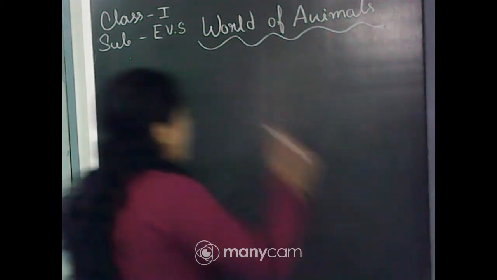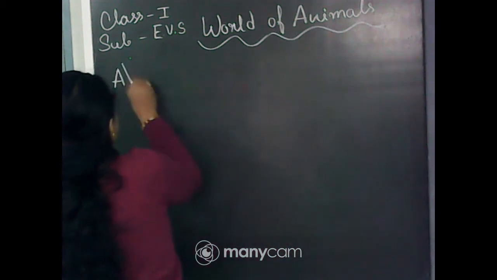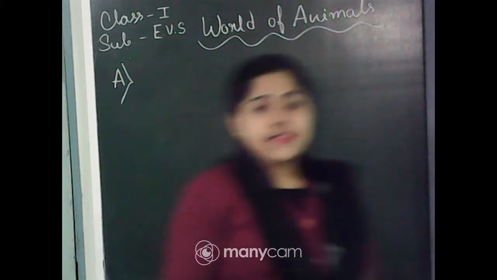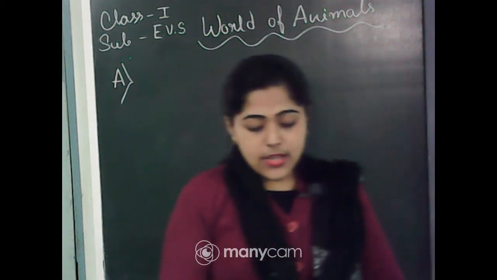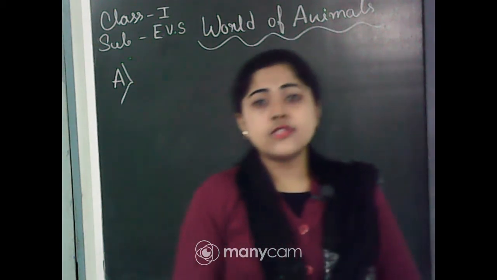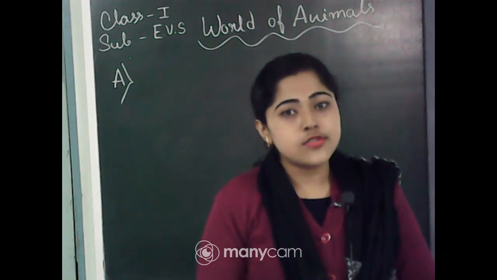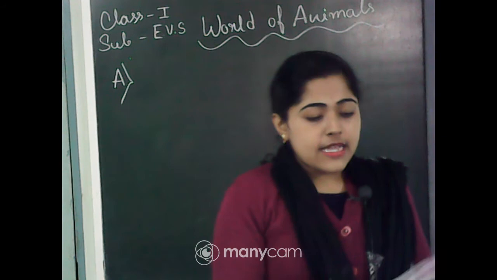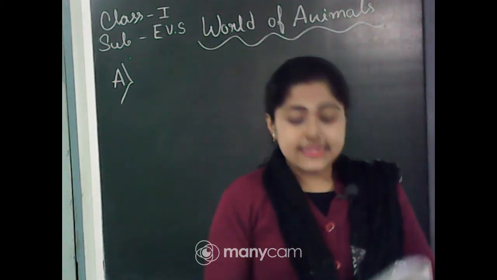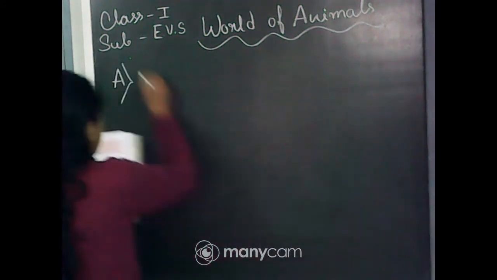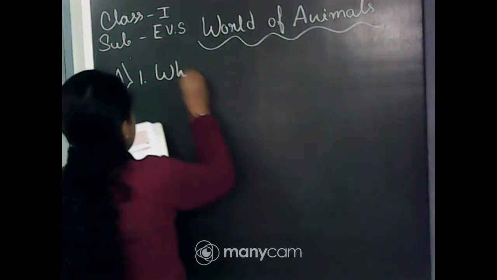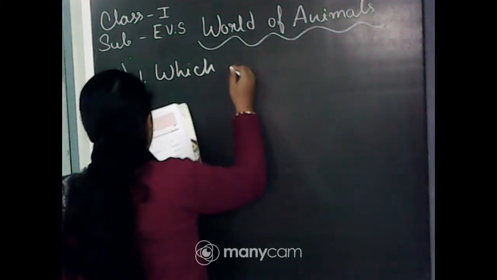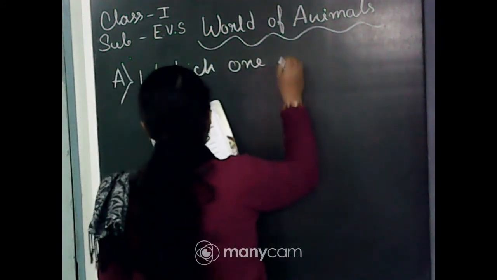So let's start with your question time with question A. Tick the correct word. You know you have some questions with 3 options and you have to choose the correct one. So question 1 is, which one is a big animal? Question 1 I am writing here. And everyone you have to write in your copy book.